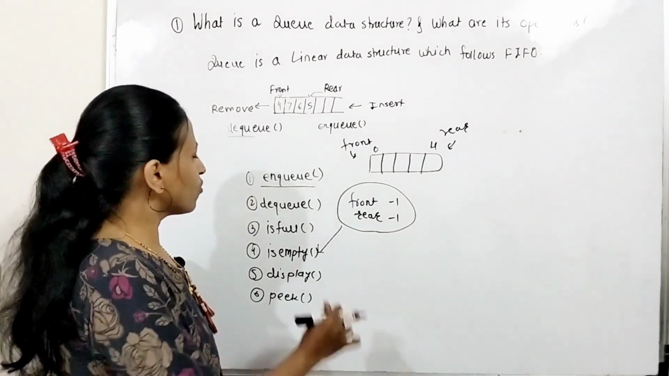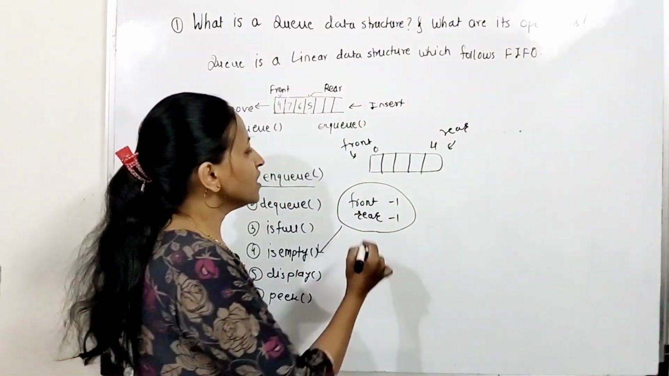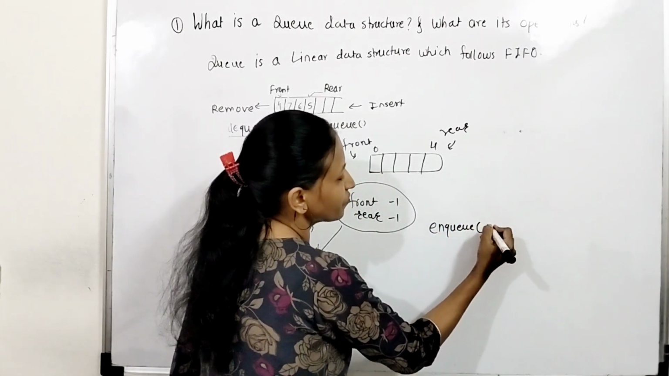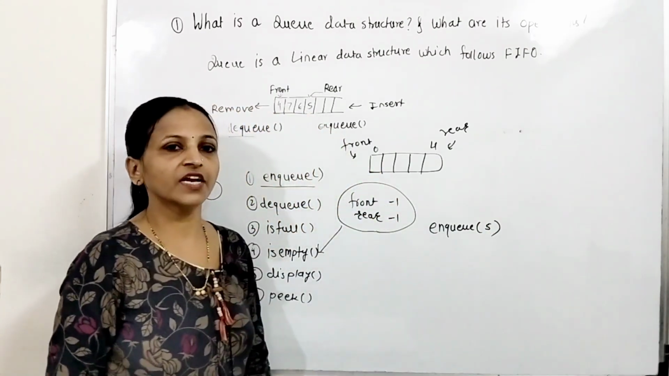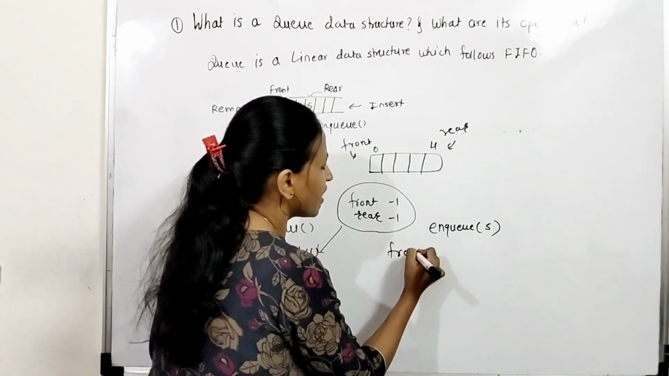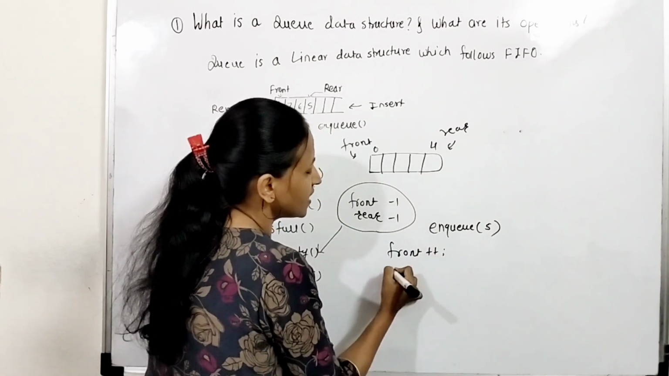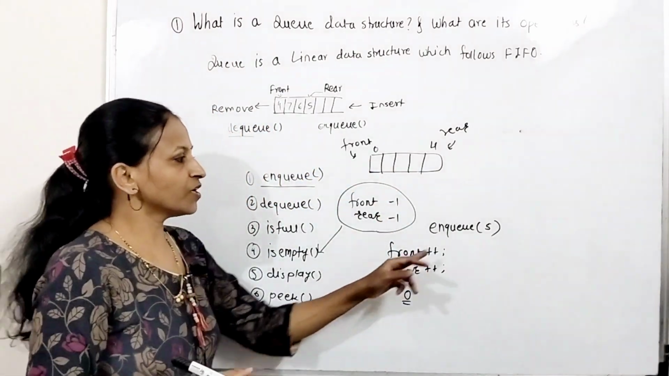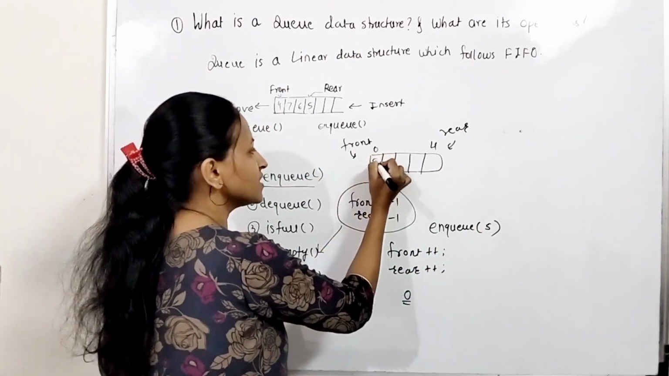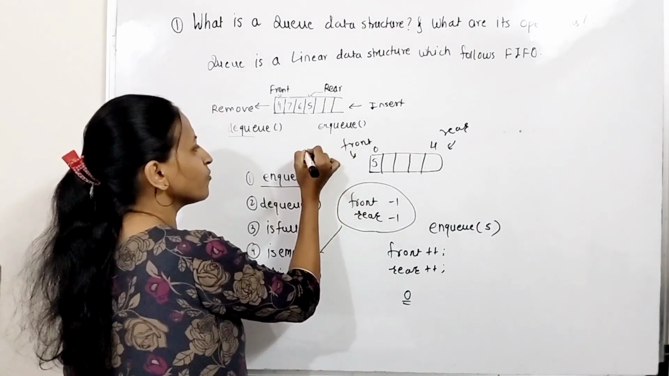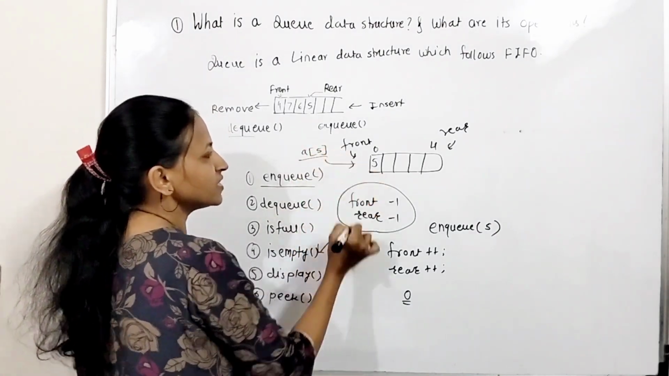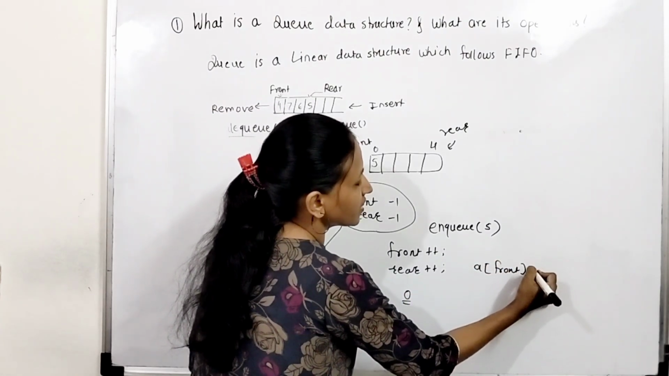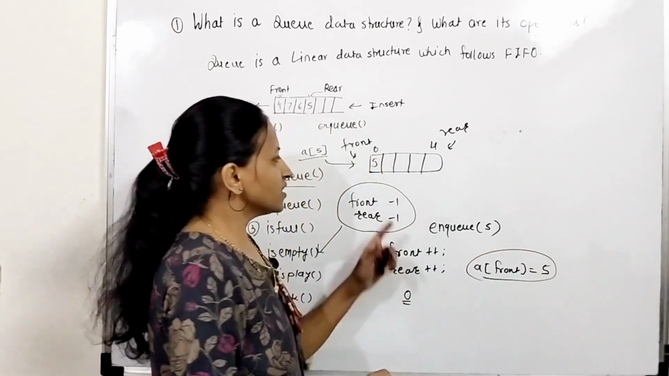Next one is, suppose I want to implement the enqueue operation, how can we do that? Suppose I want to do enqueue 5, means I want to insert the element 5 in this queue. We just have to increment front and rear both, front plus plus as well as rear plus plus, means both will be 0, and at the 0th index in this array we insert the element 5. Suppose the name of the array is A and it has size 5. Then A of front equals 5. In this way you can insert an element in this queue.